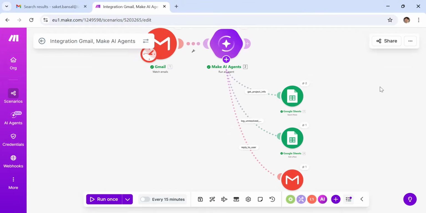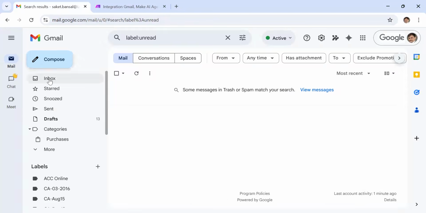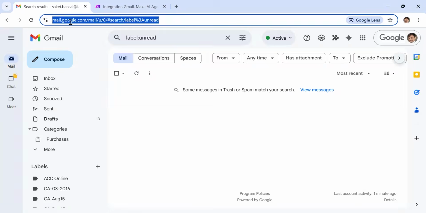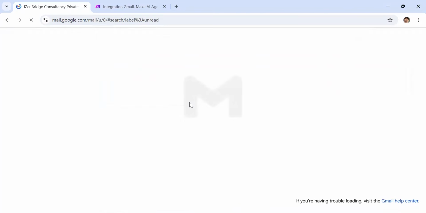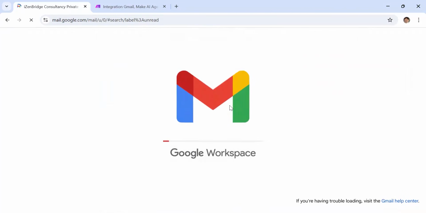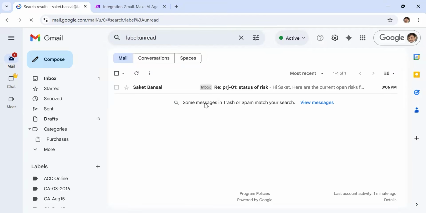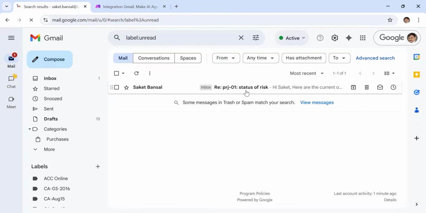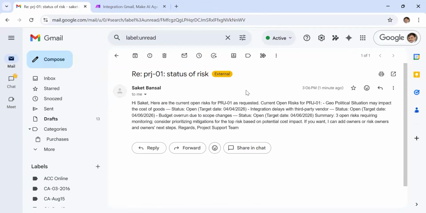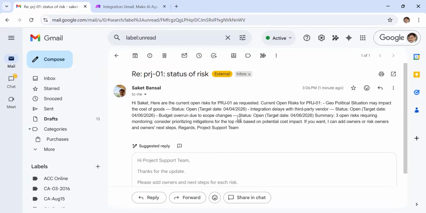Now, in order to debug, if you want to be a little interested, let's see what I got as a reply. Probably if I go back to my inbox, I should get one reply at least. So I got the PRJ status of the risk. One reply came, but the budget status didn't come. Here there is a project risk. Again, I can format this better: geopolitical risk, open status, and whatever information is there is put here. So I got a reply.